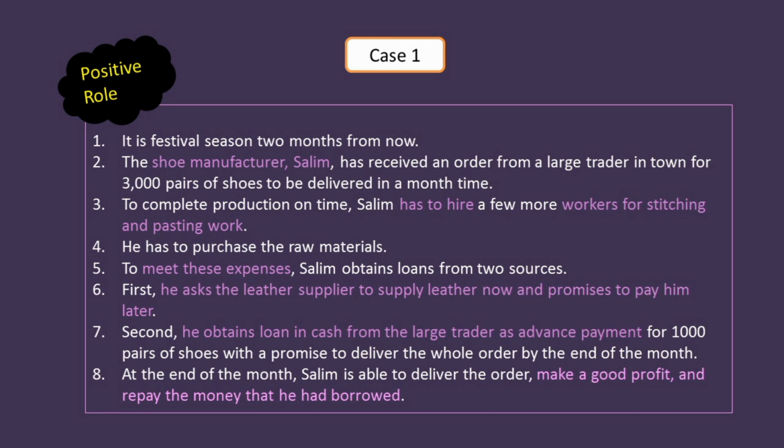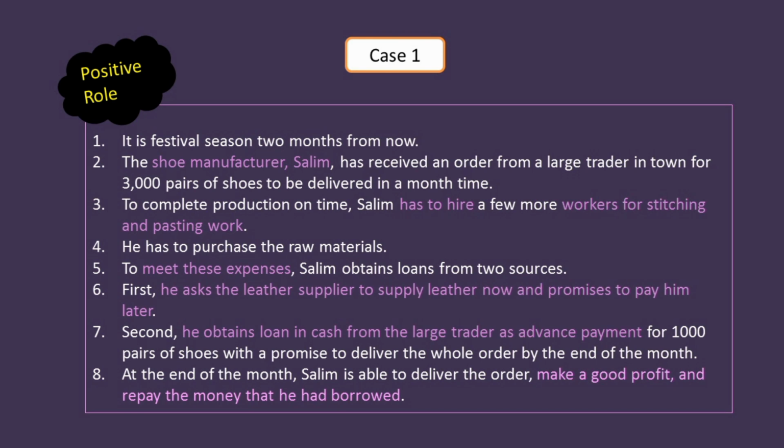First, he asked the leather supplier. So he is not borrowing money, he is taking credit from the leather supplier. He asked the leather supplier to supply the leather now, and promised that he will pay the money later. In the second case, he obtains a loan in cash from the large trader as advance payment for 1,000 pairs of shoes, with the promise to deliver the whole order by the end of the month.